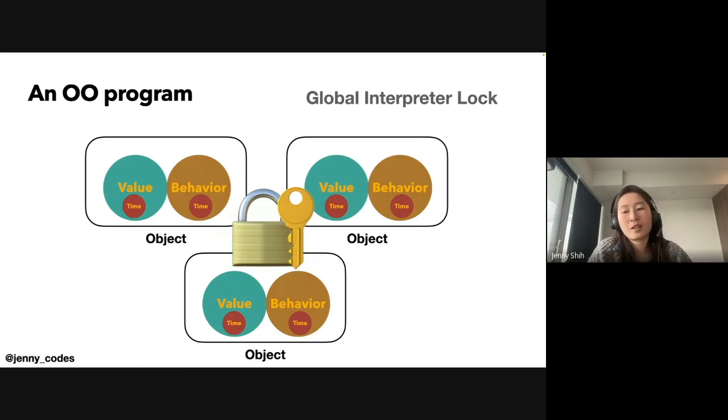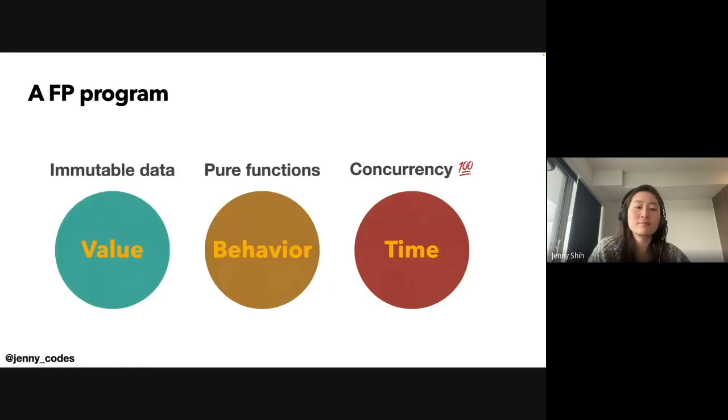That is, there's a risk of messing up the timeline of object mutations, thus messing up the program itself. Functional programming is quite good at handling this, because it separates the time element out of the value and behavior, which makes concurrency easy.